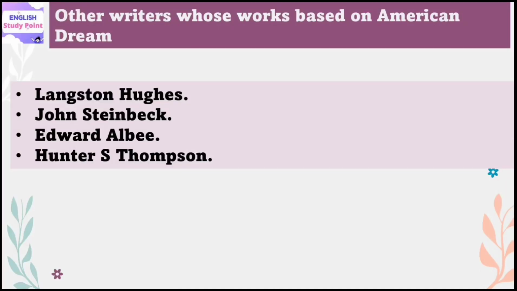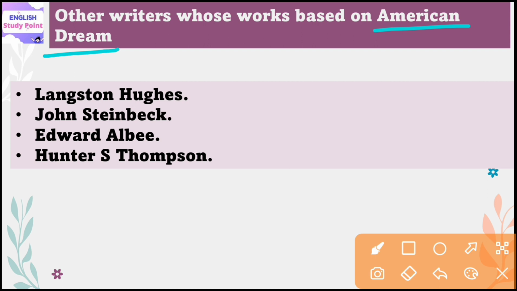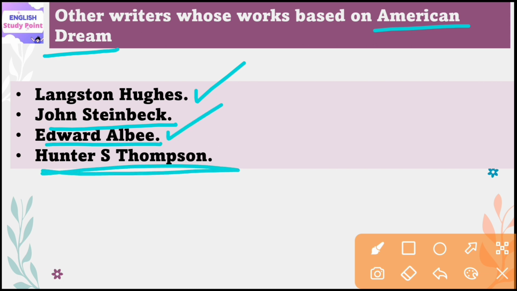Now I am talking about a list of other writers who are creating their works based on the American dream. Their works are also reflections of the American dream as a complete failure. The writers who write about works related to the American dream are, first of all, Langston Hughes, John Steinbeck, then Albert Elby, and the last one is Hunter S. Thompson. So in the works of all these writers, we find a reflection of the failure of the American dream.